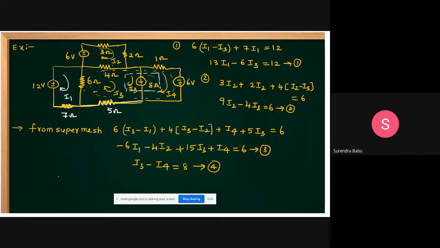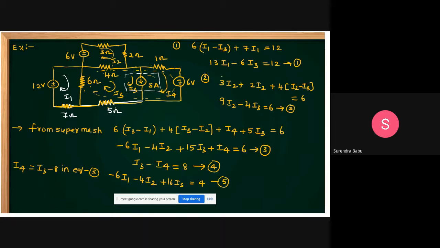Substitute I4 equal to I3 minus 8 in equation 3. By simplifying that, we can get minus 6I1 minus 4I2 plus 16I3 is equal to 4. Let this be equation 5.